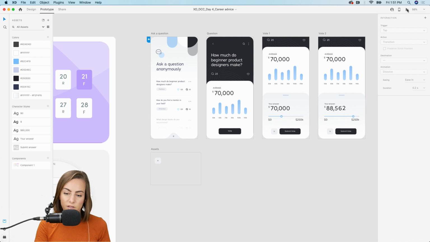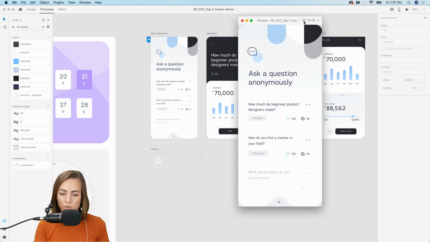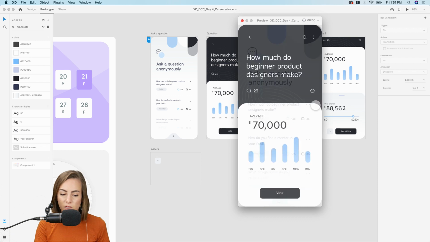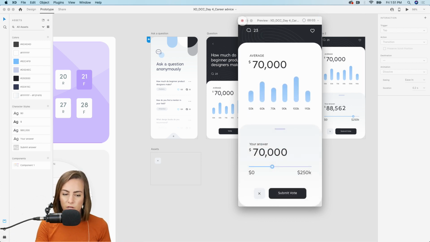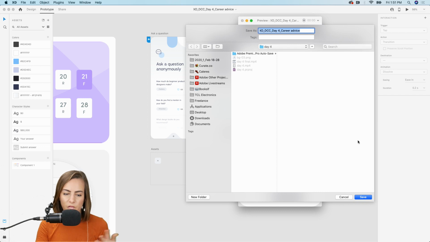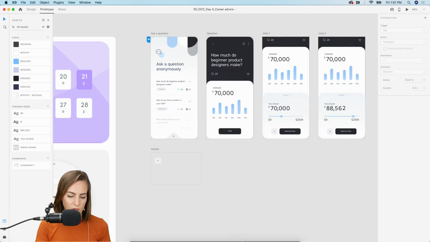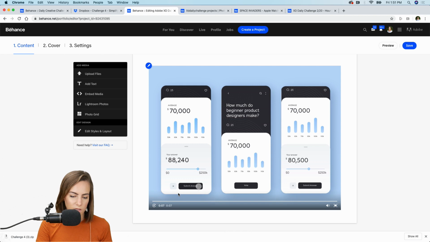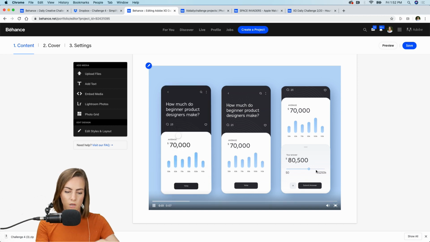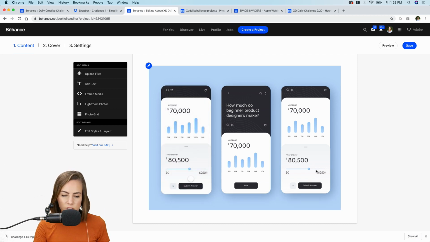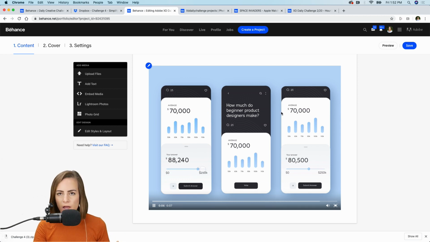Whenever you're previewing it, make sure you hit that little record button, and then you can click around and it will automatically record it, and you can save that as an MP4 file. I export that as an MP4 file and then export a separate artboard with just the flat background, and then put both of those on two different layers in Premiere and export that into Behance.